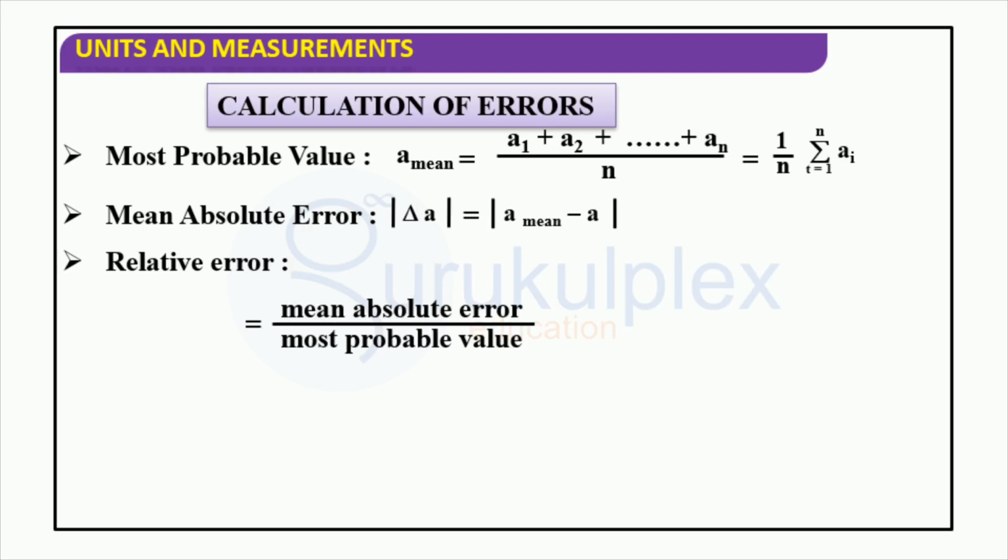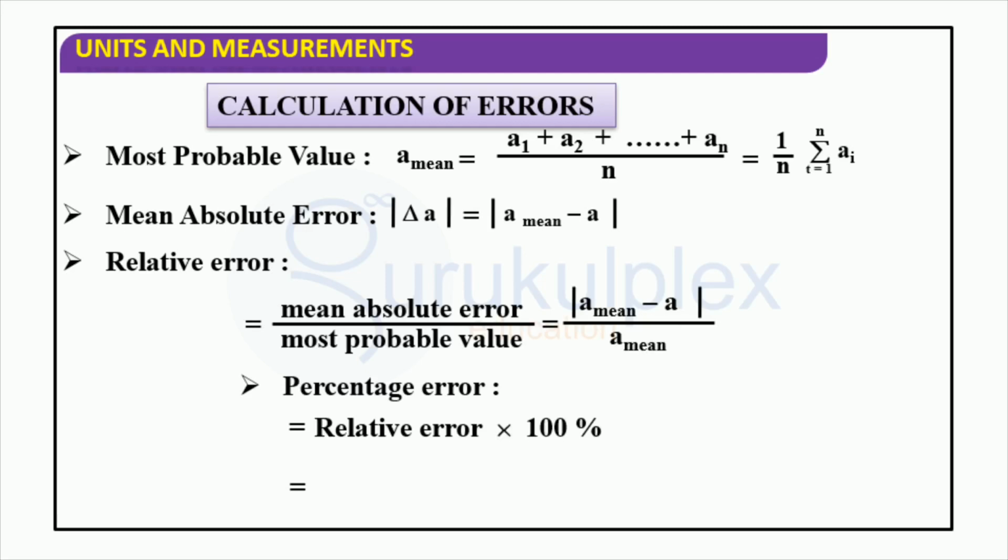Mean absolute error equals 1/n times the summation from i equals 1 to n of the absolute value of delta a_i. This calculation takes into account the difference between every single measured value and the average. To locate the relative error, the formula relative error equals delta a mean divided by a mean is used. Additionally, percentage error is found by the equation percentage error equals delta a mean divided by a mean times 100%. All of these error computations enable us to determine the precision of our values.